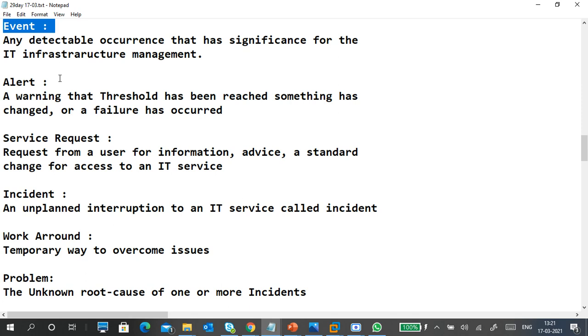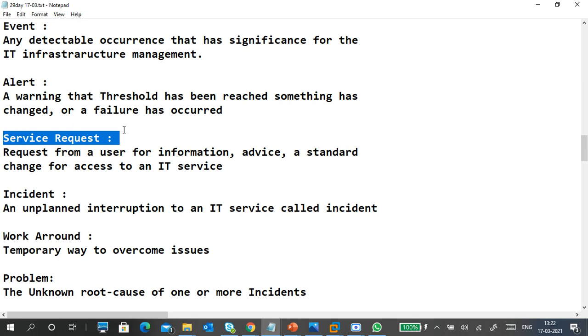Any detectable occurrence that has significance for IT infrastructure management is called an event, like creating a partition or taking a print. Alert is a warning that a threshold has been reached or something has changed or a failure has occurred, like our disk is full or our system is down.